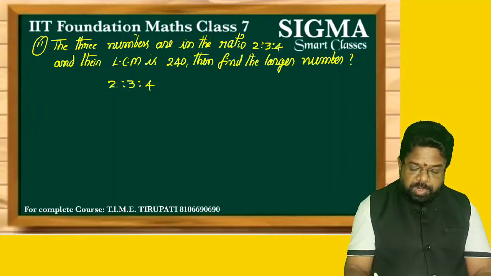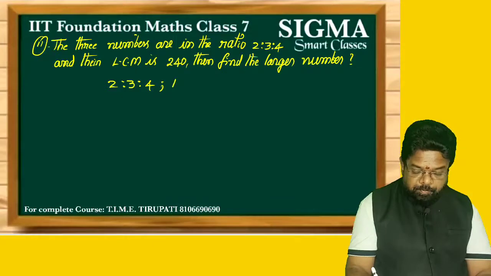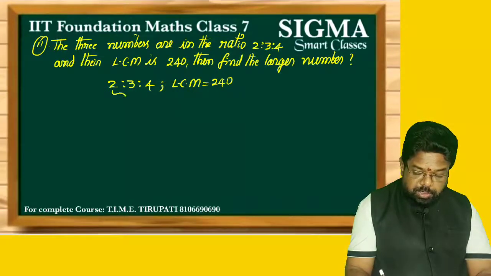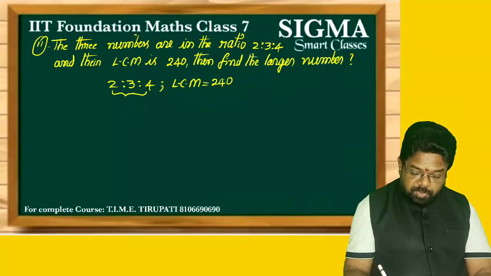Now the LCM is given. What is the LCM? 240. The LCM of the numbers is given as 240. So for the parts you have to calculate the LCM. Why? Because the LCM is given for the numbers.